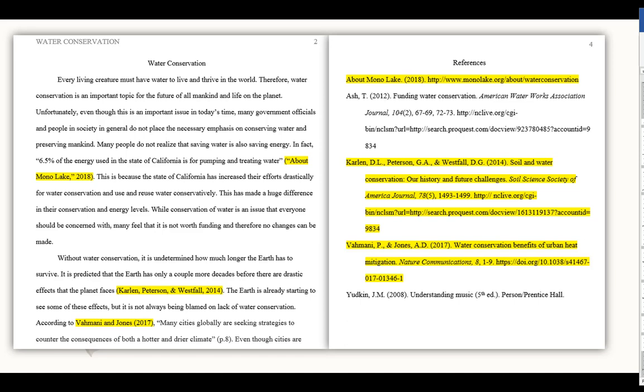Giving a source credit not only prevents plagiarism, but also allows the reader to consult the original source for additional information. In-text citations also add validity to the paper by showing how experts' opinions are similar to your own.